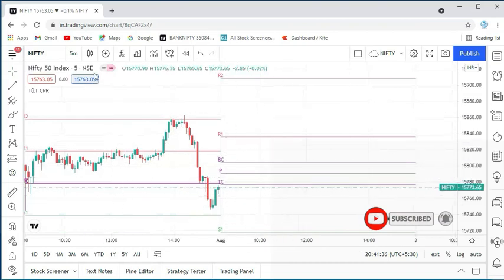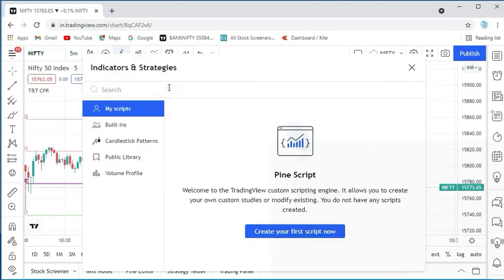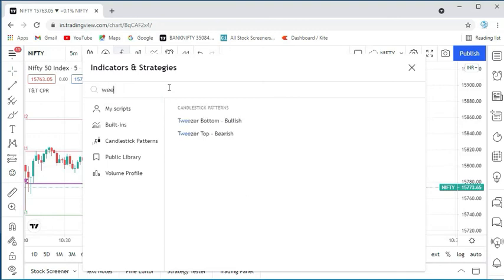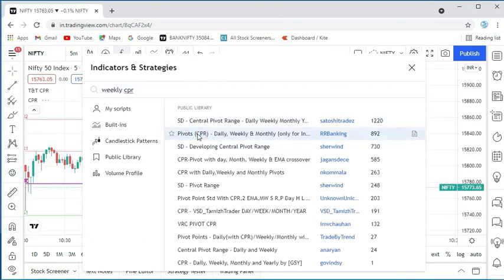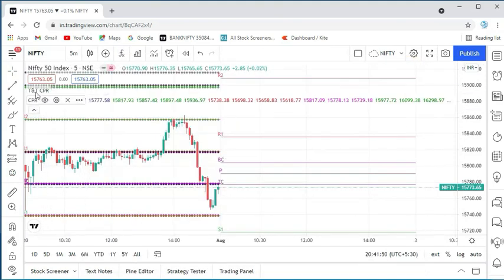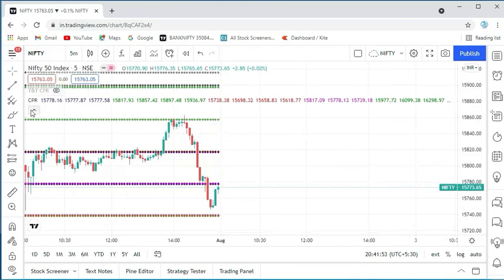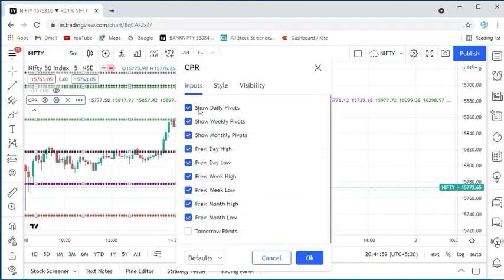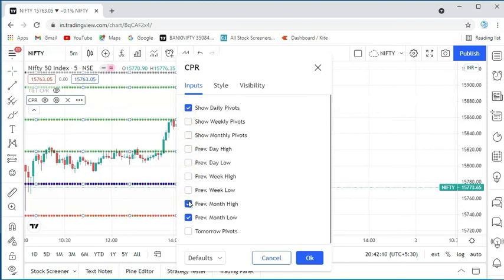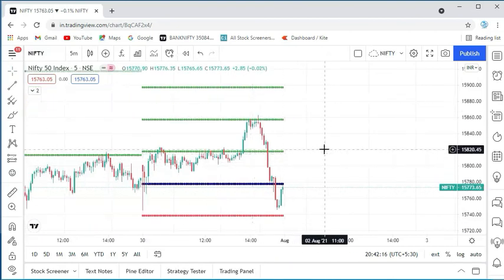Many indicators are available in TradingView. If you want the daily CPR, weekly CPR, okay, weekly CPR. Just turn off your indicator for today and tomorrow, okay. Just click on it. This is the weekly CPR. Weekly means weekly CPR, just as an input. So daily pivots, weekly pivots, monthly pivots, previous day high, previous day low, all the technical levels you can use, but we have to do only intraday. Just close the other values. So daily pivots only. Okay. This is the previous day pivot.